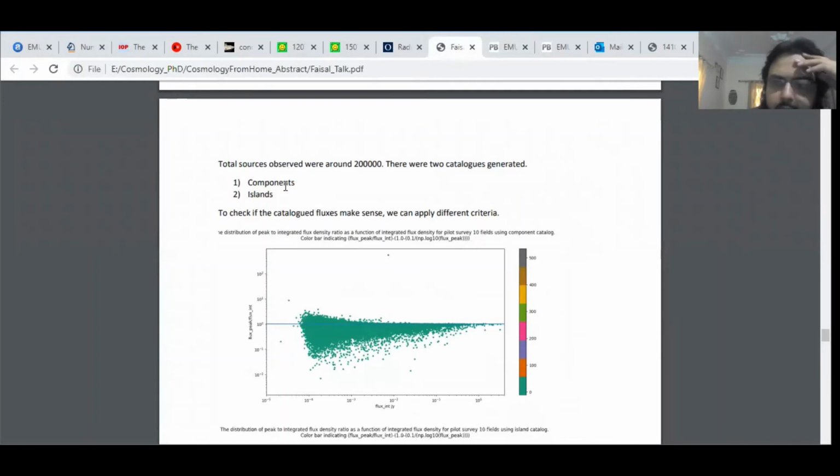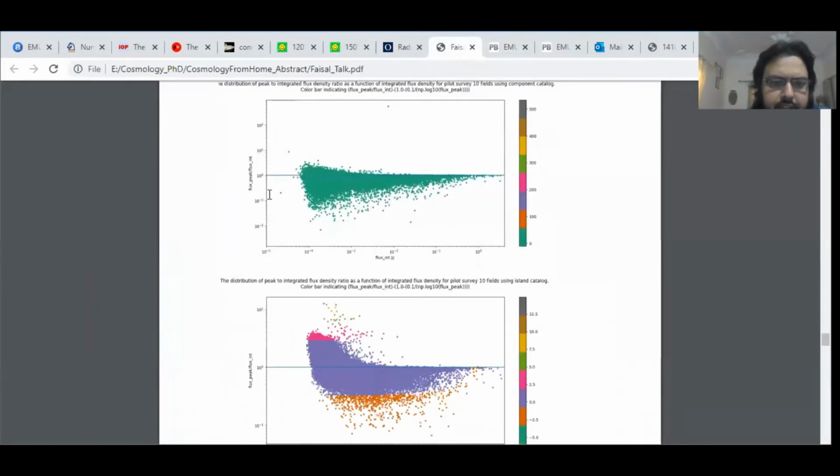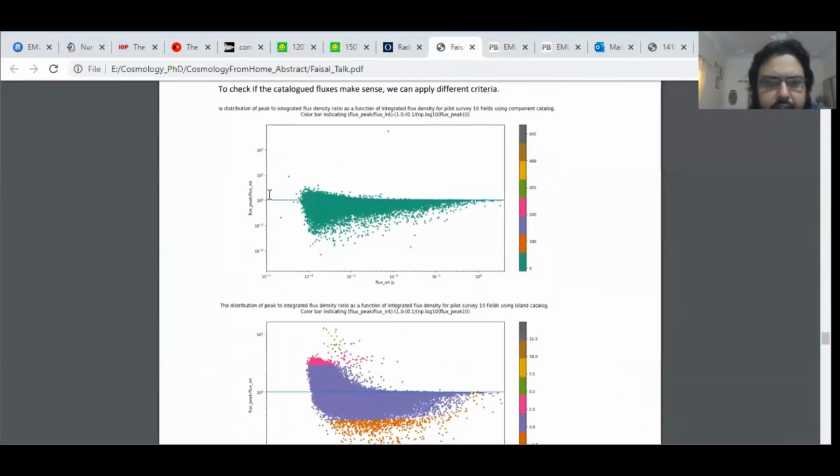Components is just a count of the blobs, and the islands are some grouping of those blobs by some algorithms. If we check the different source resolution criteria, they provide a very good idea that most of the sources in the component catalogs are behaving as expected, especially in the higher flux ranges, 10 sigma, 5 sigma. They are doing a great job. Flux peaks are generally equal to or lower than the flux integrals.